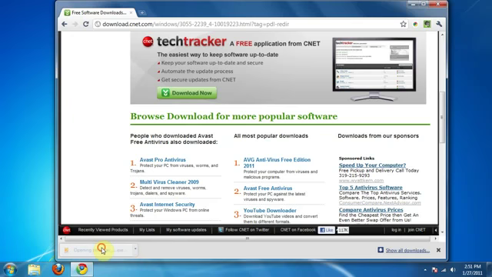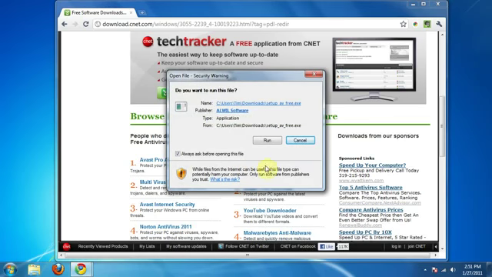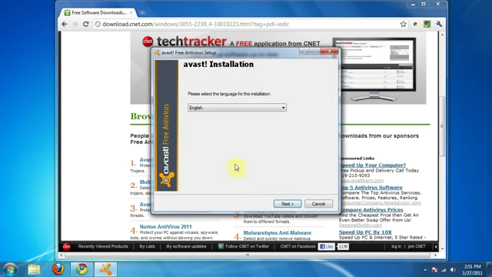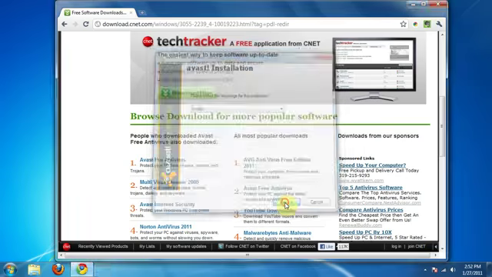Gonna go ahead and click on it. I get a security warning. I know that this is a safe file, so I'm just gonna go ahead and hit run. Alright, and then we're in the install screen. You're gonna go hit next.